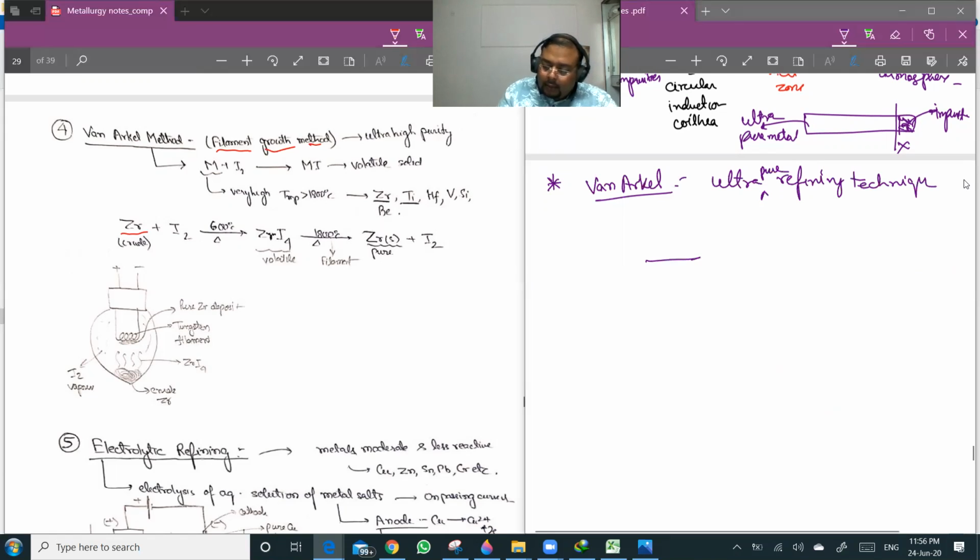Something like this, we take a chamber, and you have a tungsten filament. What we are going to do is fill this with iodine vapors, and you keep the crude zirconium here.